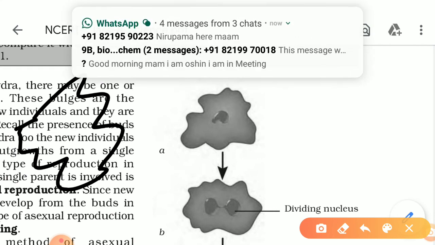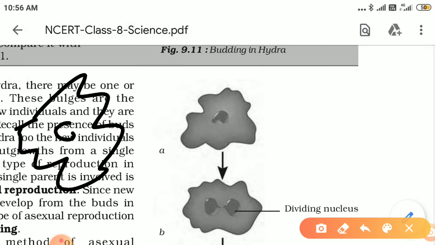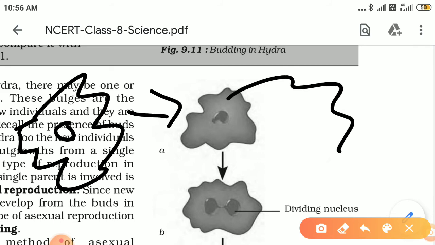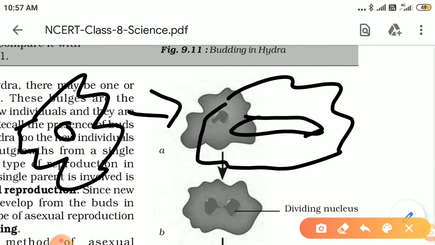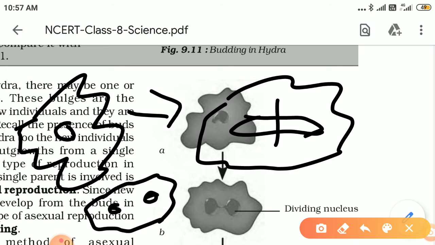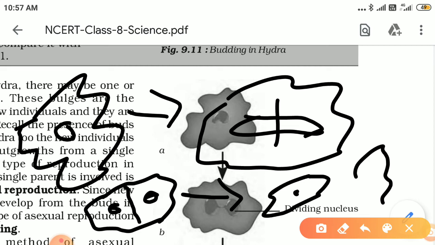This is the amoeba. This is the nucleus. First of all, what happens? The nucleus of the amoeba elongates like this. The nucleus becomes long first of all. Then it divides into two parts. Okay. So now in the third diagram, this is the amoeba and here are two nuclei. And after the division of the nucleus, its cytoplasm also divides and we get two amoebas. This is one amoeba, this is the second amoeba. Both these amoebas are called daughter amoebas.